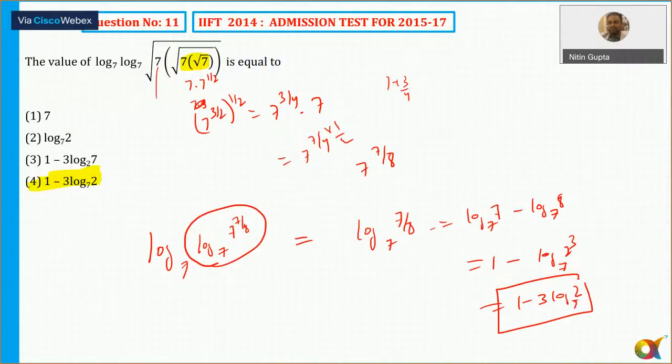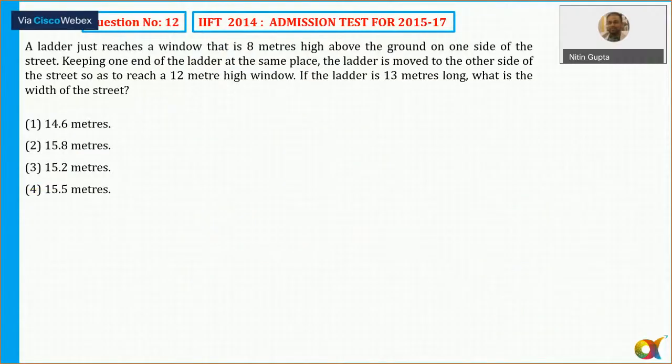So let's move to the next question, question number 12. This is also doable, but approximate answers will come. Now a similar question, if you had observed, was asked in 2015 also. This question also came in 2015, but only the values were changed.